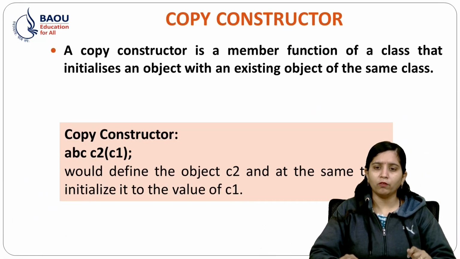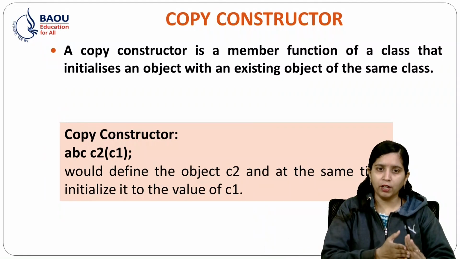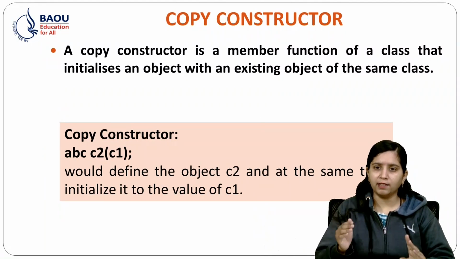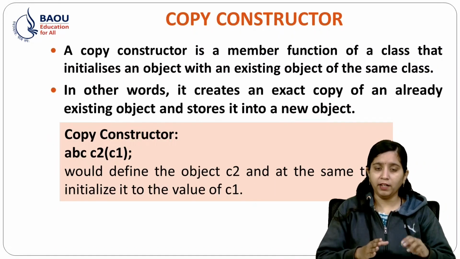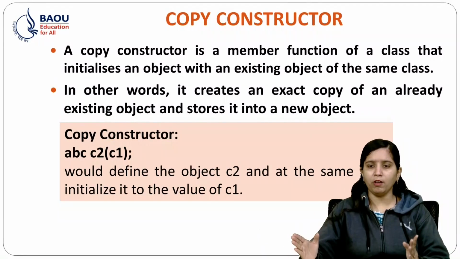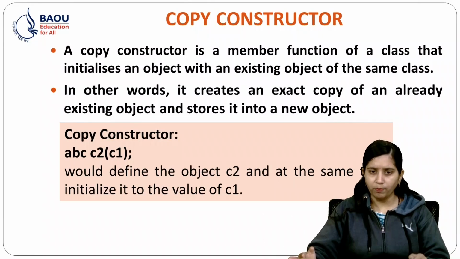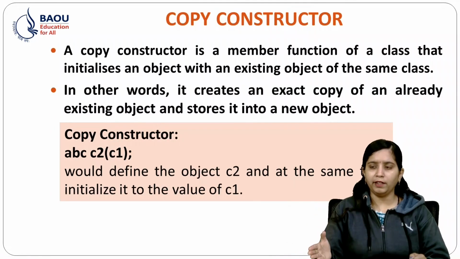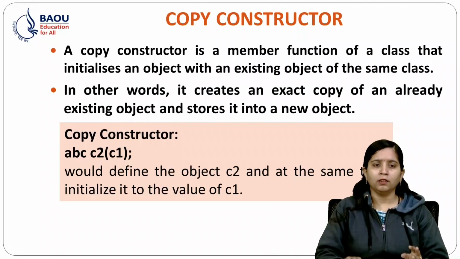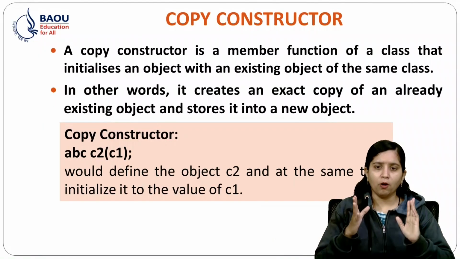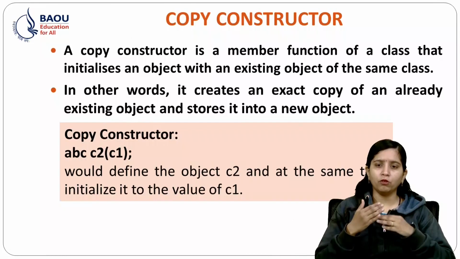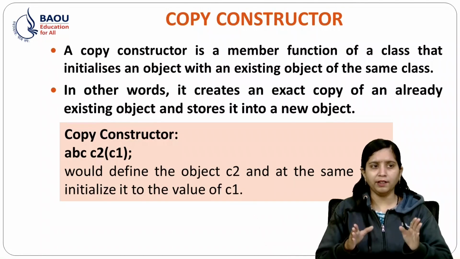So now, what is a copy constructor? A copy constructor is a member function of a class that initializes an object with an existing object of the same class. In other words, it creates an exact copy of an already existing object and stores it in our new object. Let's see one example of a copy constructor so that you can come to know about it in detail.